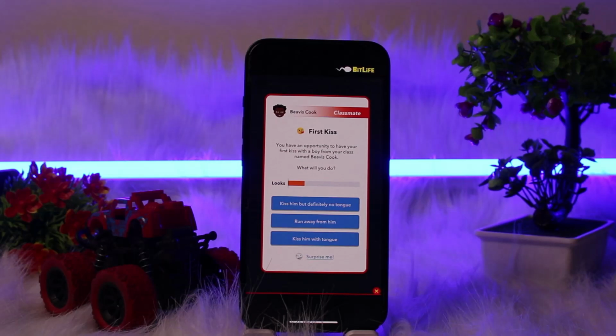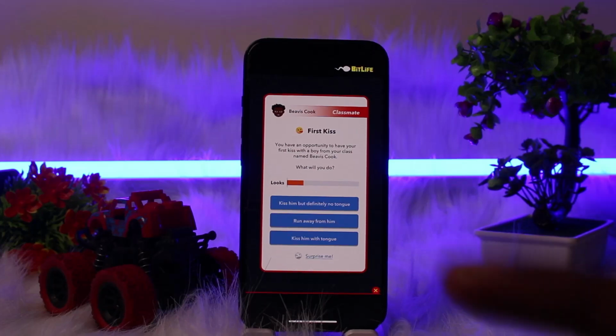So increase the age and it will give you a task. Now for me it says first kiss. You have an opportunity to have your first kiss with a boy from your class named VVS Cook. What will you do? And it will also show the looks of the person. So it will also give you the option like kiss him but definitely no tongue, run away from him, kiss him. Now you'll also see the option of surprise me.